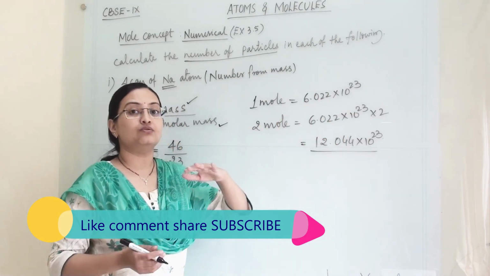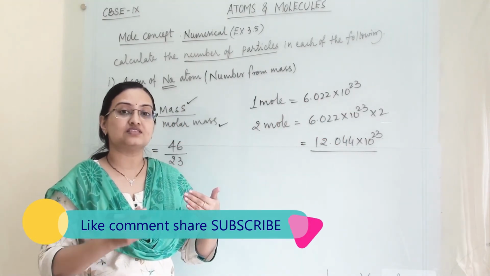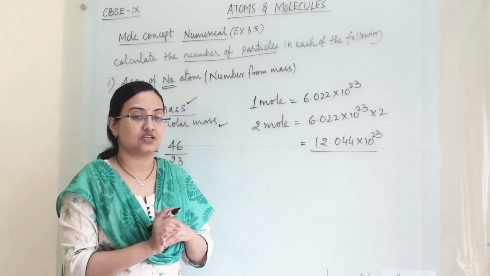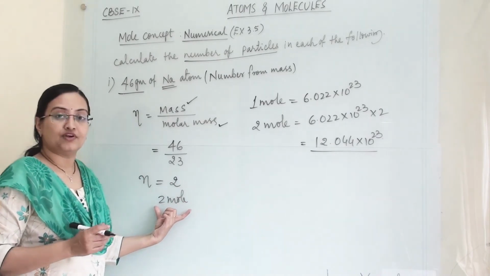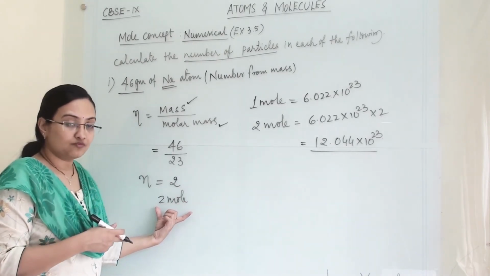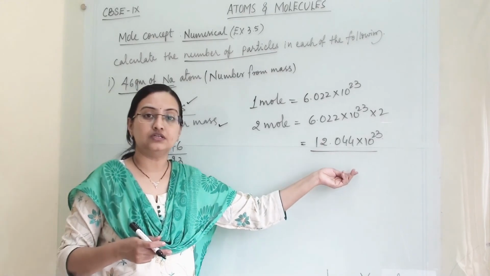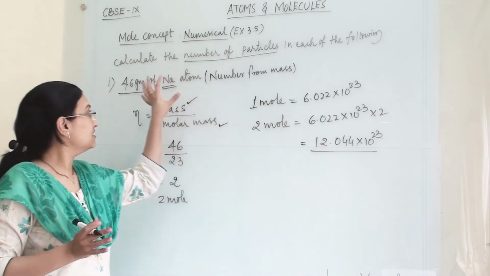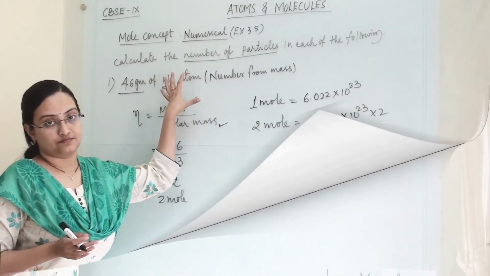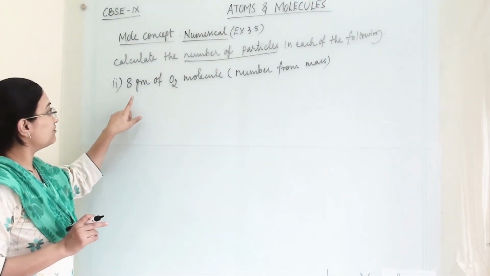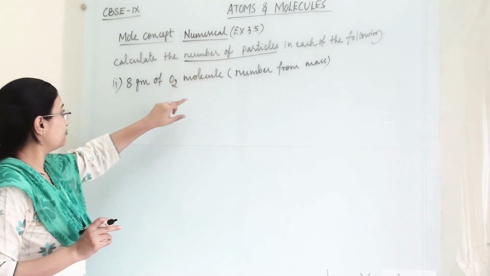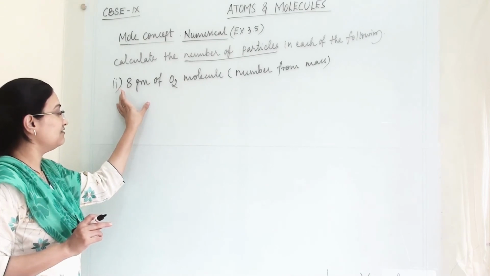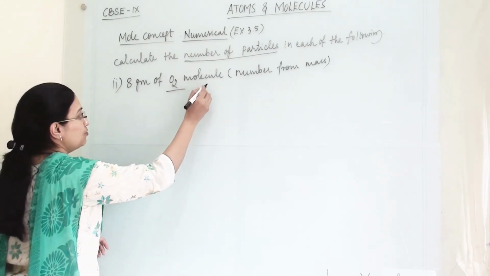How can we find the number of particles? That means the number of atoms and number of molecules present in the substance. So we have to find the number of moles first, and then we can find the number of atoms, molecules or particles present in the given mass of substance. In the second numerical, we have to find the number of particles from 8 gram of O2 molecule.